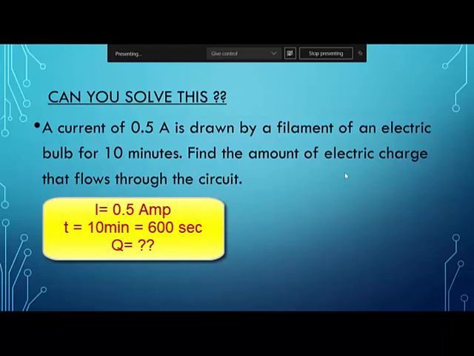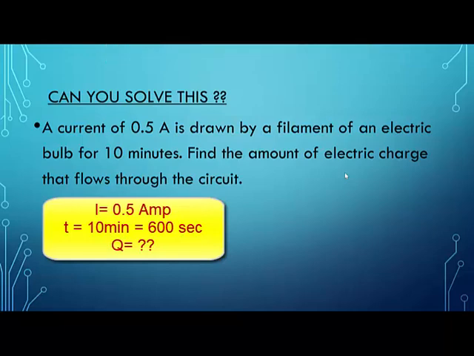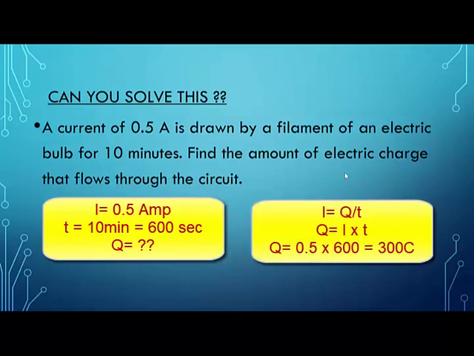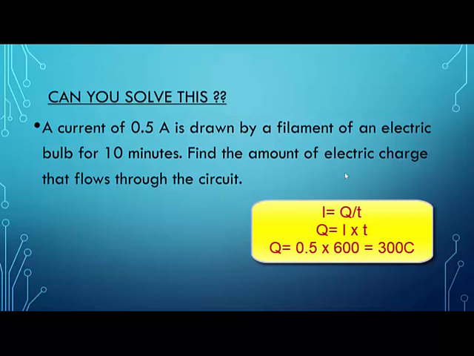So you have Q, I and T. I is equal to Q upon T. Substitute the value and tell me what is the answer. 300 coulombs. All got 300 coulombs? Yes, ma'am. Okay, fine. Very good. So now you are all able to understand how to substitute the values and get the answers in simple formulas.